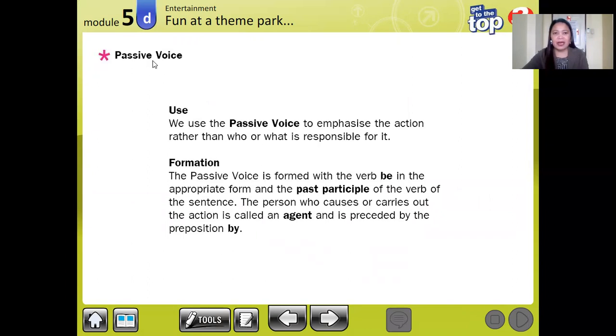Next, passive voice. We use the passive voice to emphasize the action rather than who or what is responsible for it. And the formation: the passive voice is formed with the verb be in the appropriate form and the past participle of the verb of the sentence. The person who causes or carries out the action is called the agent, and it is preceded by the preposition by.